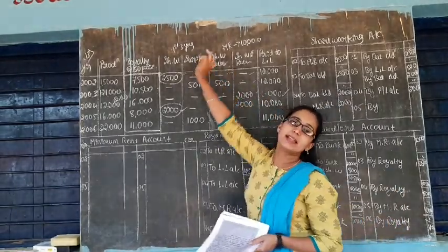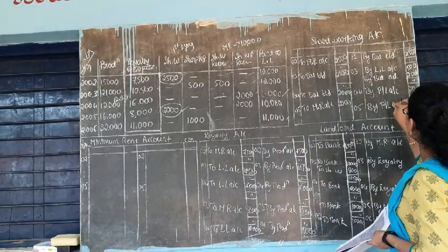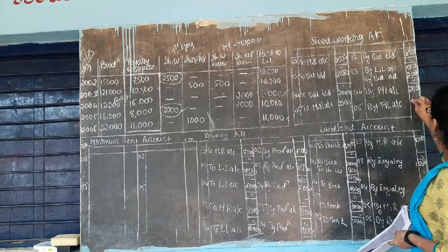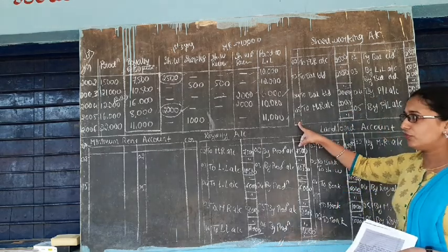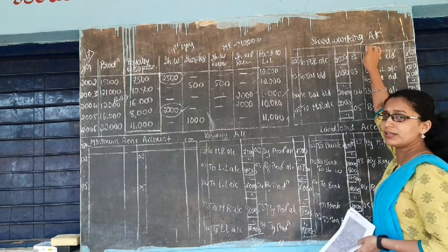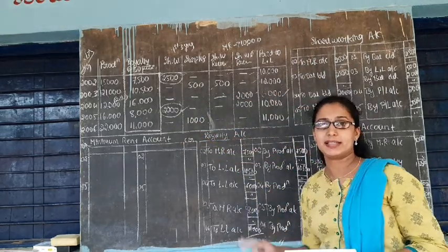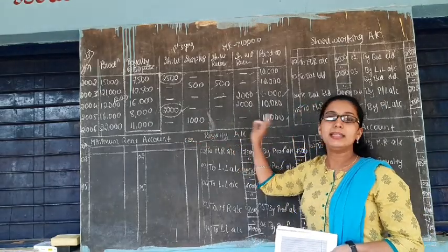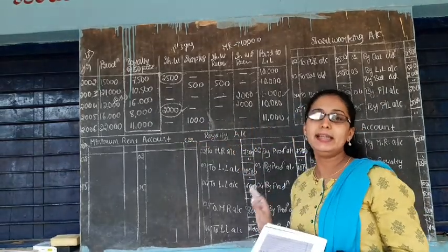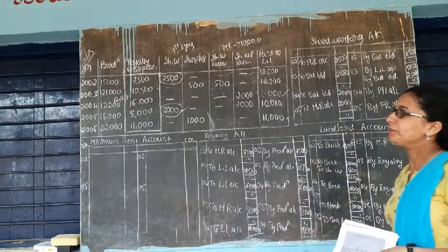And this year 2,000 rupees directly transfers to profit and loss account, only because of their agreement of recoupment in the first 3 years. So directly you can transfer it into profit and loss account, that is 2,000 rupees. Balance it. No need to make the entry of 2006 because this is a short working account. There is no short working in the next year, no recoupment, no surplus. So nothing is there to enter in short working account. You can close it here only.